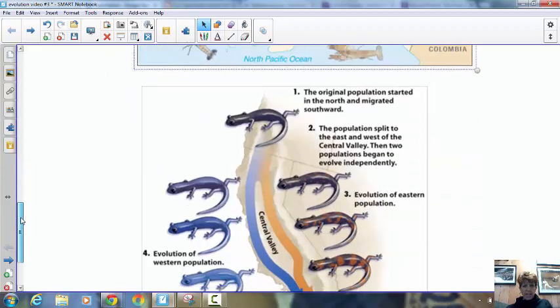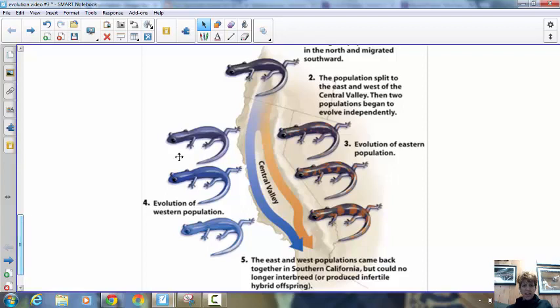All right, and then here's another one, and we've got this species of lizard being separated by this valley, and they have evolved changes certainly in how their skin appears, and same thing, when brought back together, they had undergone too many changes, so they had become two separate species.